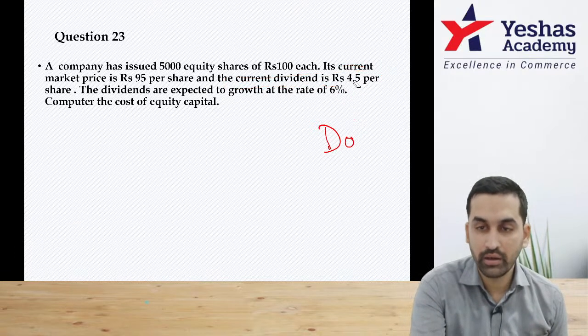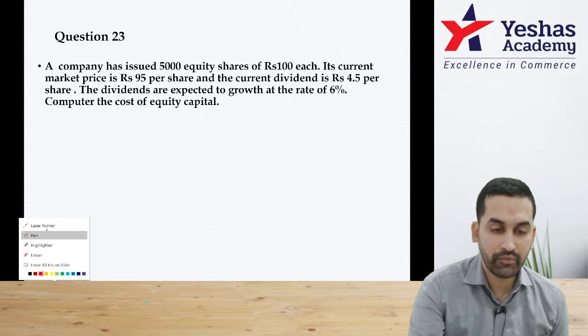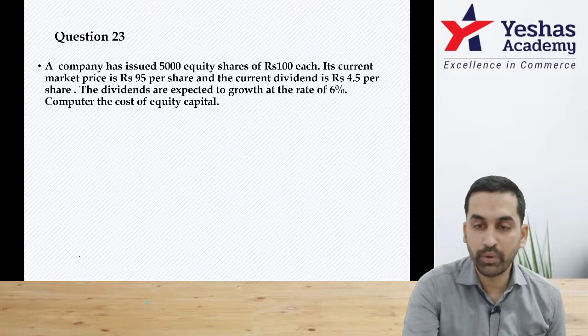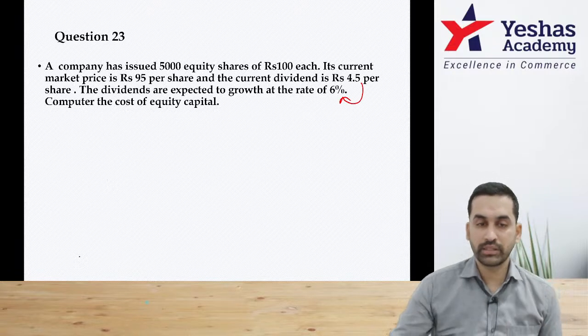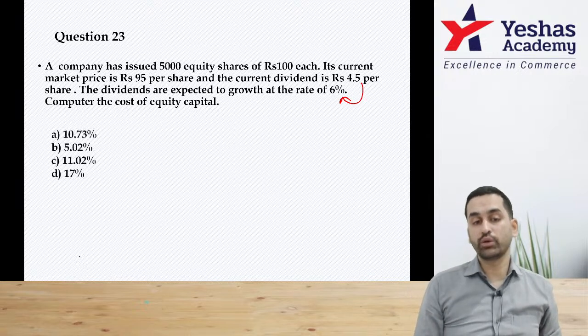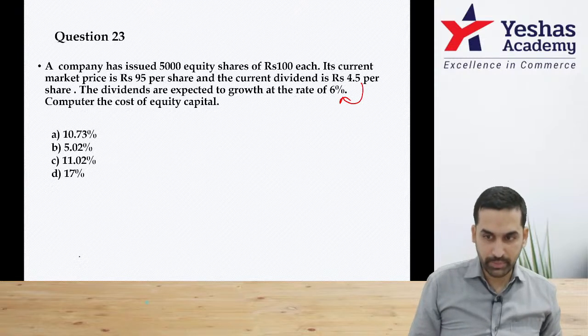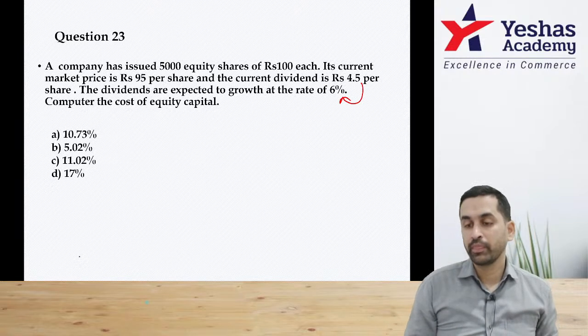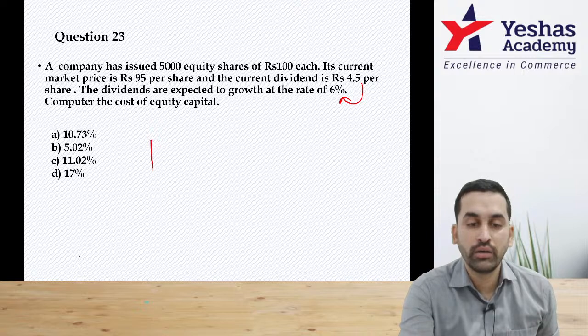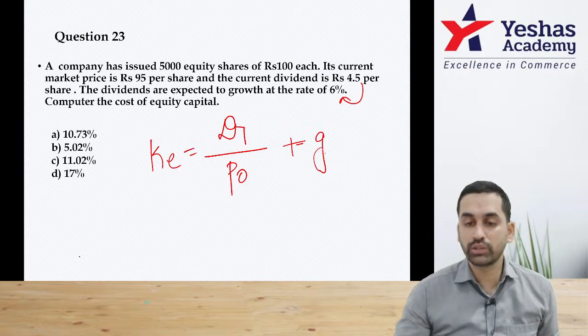Now to get D1, I can't take 4.5. I have to take 4.5 plus 6%, to be divided by 95. Since there is growth, you have to separately add another 6% as G. Hope you can recall this formula. Cost of equity is equal to D1 by P0 plus G separately, because this represents perpetual growth.